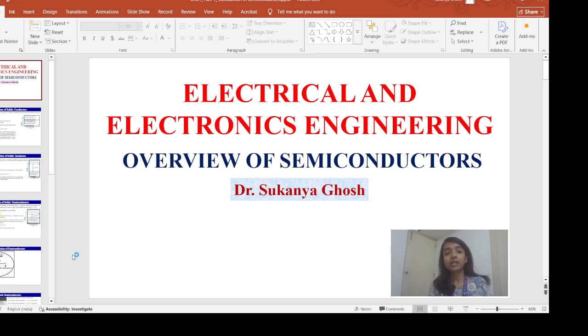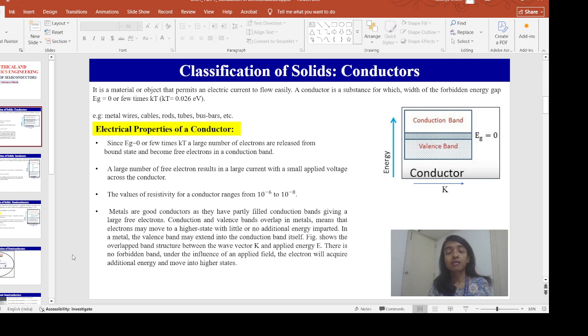Welcome back everyone. In this module we will discuss an overview of semiconductors. Solids are classified into three types. One is conductor, another one is insulator, and the third one is semiconductor.